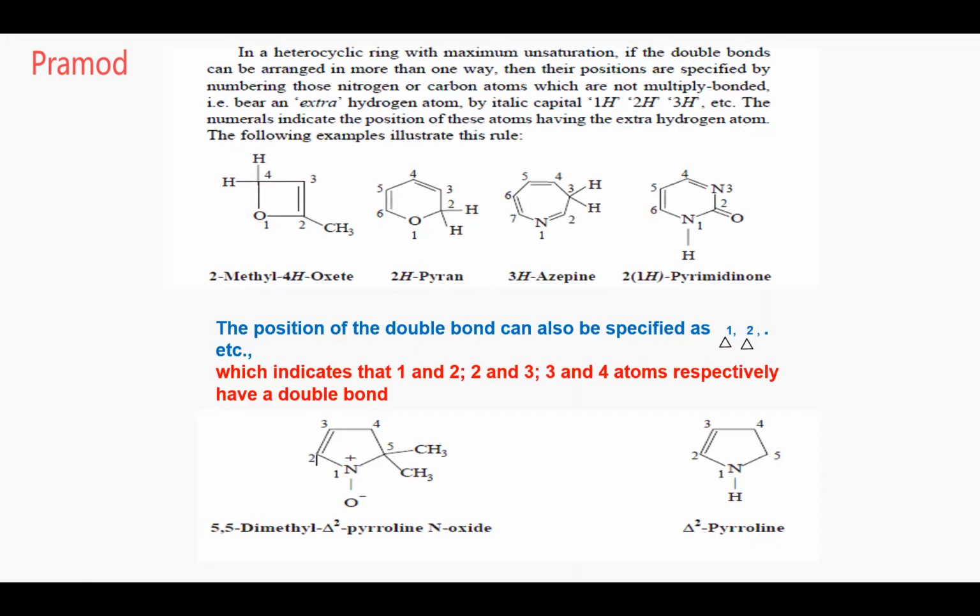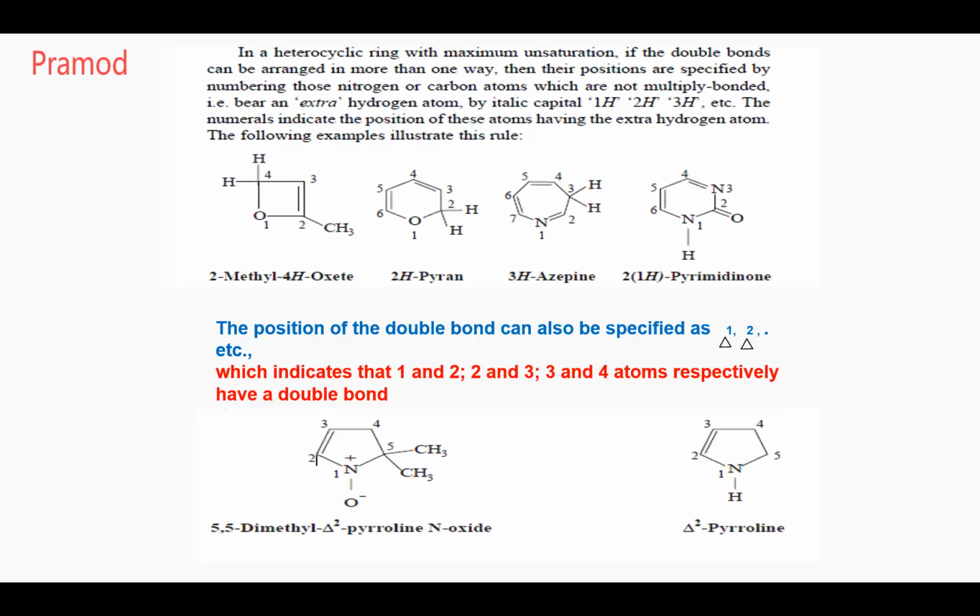Reni, this is especially for you. Okay, 1, 2, 3, 4, 5. It's a normal numbering because unsaturation is a substituent. But the double bond, if you see, should get the least number. So it's between 2 and 3. You should go exactly the opposite way for that. Did you get it, Reni?